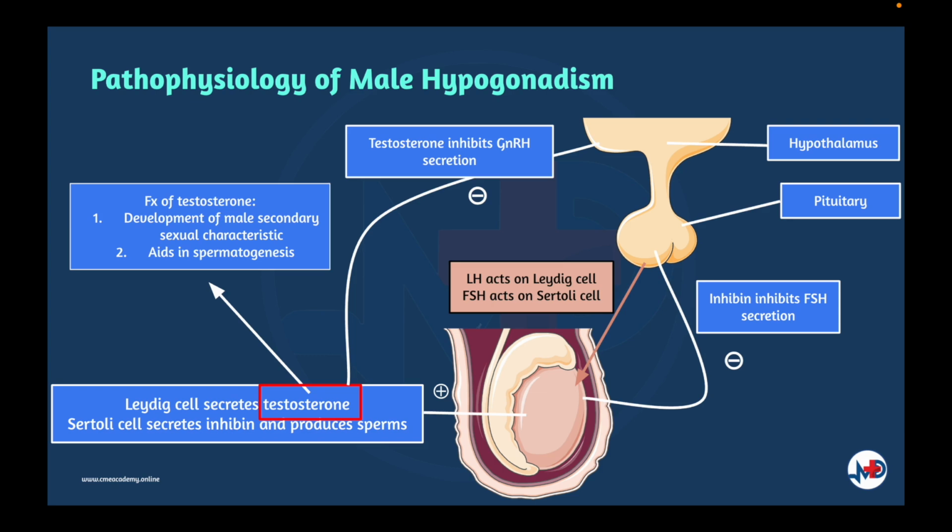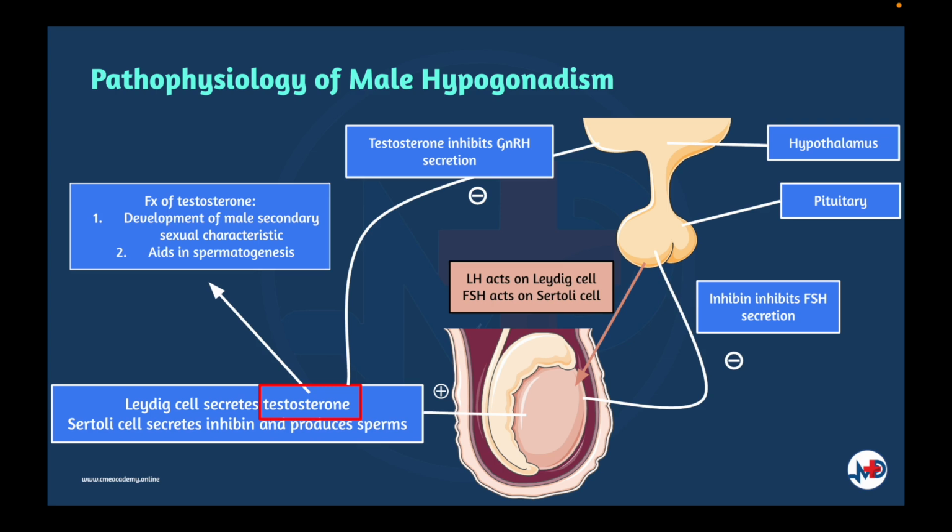Pulses of gonadotrophin-releasing hormone are released from the hypothalamus, and this stimulates LH and FSH to release from the pituitary. LH stimulates testosterone production from the Leydig cells of the testis, and testosterone acts via the nuclear androgen receptors, which interact with co-regulatory proteins to produce the appropriate tissue responses, which are male secondary sexual characteristics, anabolism, and maintenance of libido. It also acts locally within the testis to aid spermatogenesis. Testosterone circulates largely bound to sex hormone-binding globulin. Testosterone feeds back on the hypothalamus and pituitary to inhibit GnRH secretion.